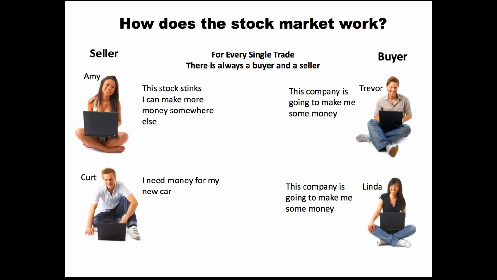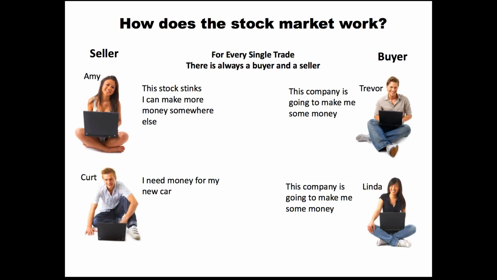So here's what I want you to really understand. For every single trade that happens, there's always a seller and there's always a buyer. If you're buying shares from somebody, somebody's wanting to sell those to you. And their reason for selling might be like Amy's reason. Amy said, this stock stinks, I can't make any money off of it, so I'm going to sell it. And whenever she sold that share to Linda, if you remember in the first scenario, Linda was buying it because she thought this company's going to make a lot of money.